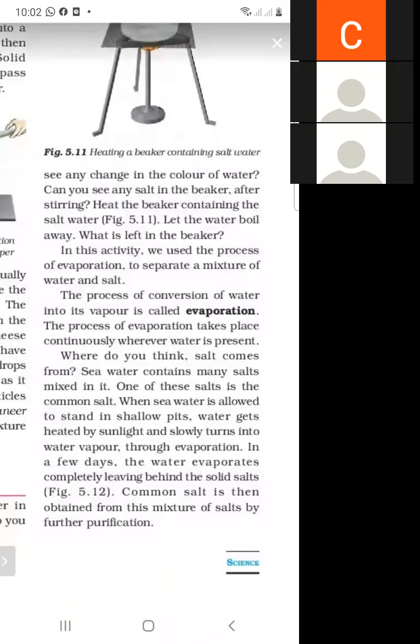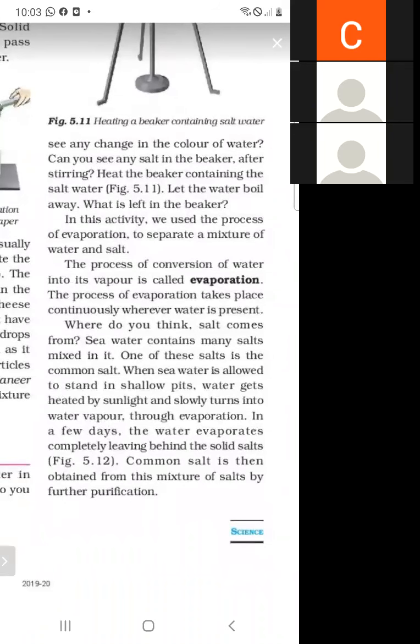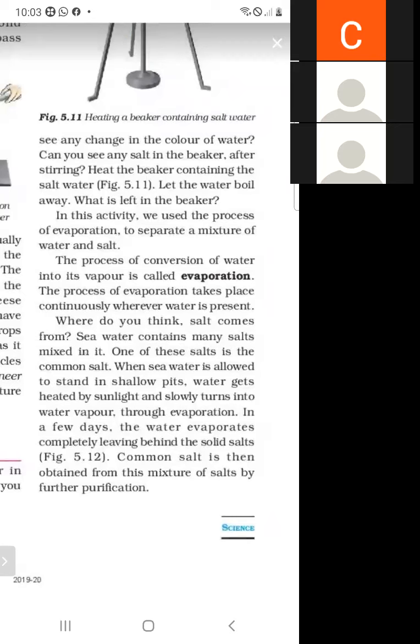So what is the role of evaporation in obtaining salt? Sea water contains many salts. If we separate the salt from this mixture through this process, it is called evaporation. So what do you mean by evaporation? The process of conversion of water into vapor is called evaporation.